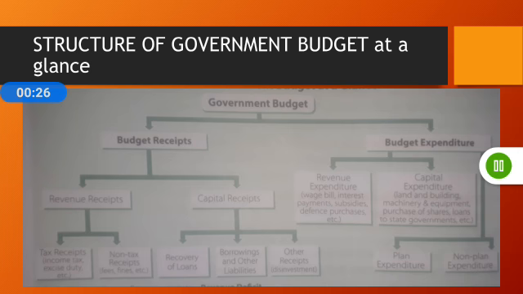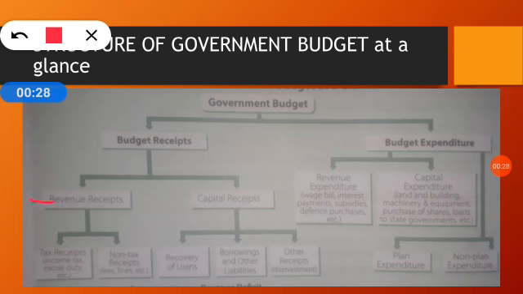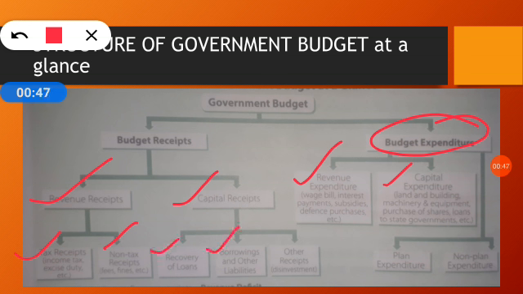Budget receipts can further be classified as revenue receipts and capital receipts. Similarly, the budget expenditure can also be classified as revenue expenditure and capital expenditure. Also, we have done that under revenue receipts there are tax receipts and non-tax receipts, and under capital receipts we have studied recovery of loans, borrowing and other liabilities, and other receipts like disinvestment.